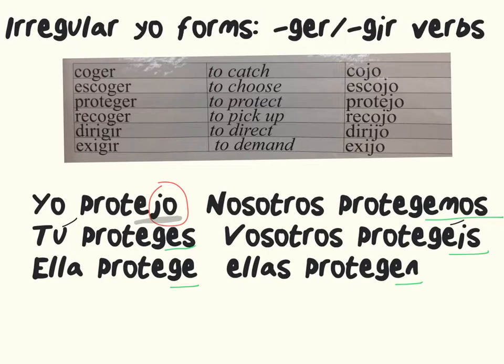So these are some of the verbs with irregular yo forms and the regular present tense. Later on, we'll take a look at some of the other irregular verbs in the present tense as well.